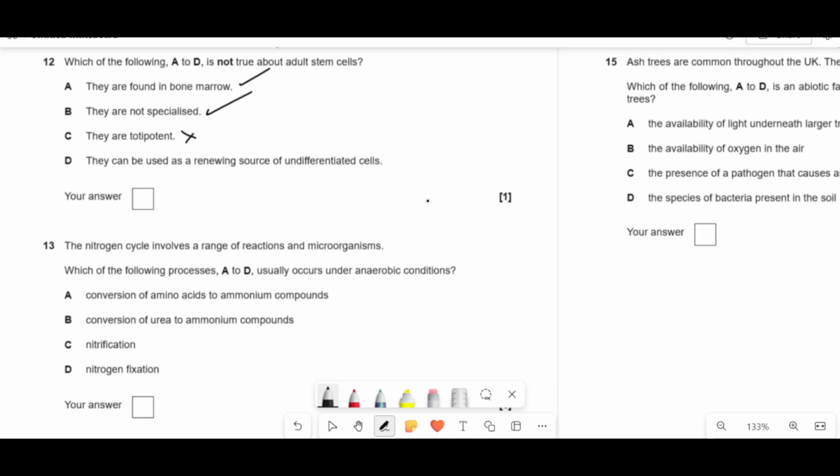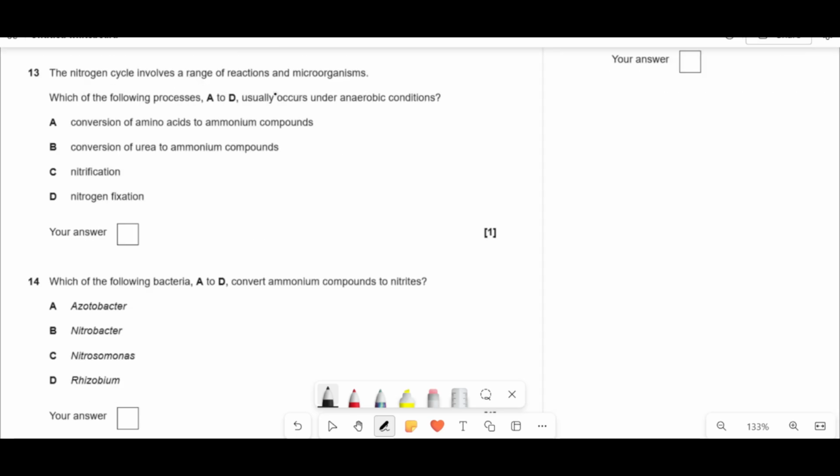They can be used as a renewing source of undifferentiated cells. Well, that is true because red blood cells and all the other things come down from there. So your blood cells and stuff, they can all come from there. So that one's out as well. So it's just C. The nitrogen cycle involves a range of reactions in microorganisms.